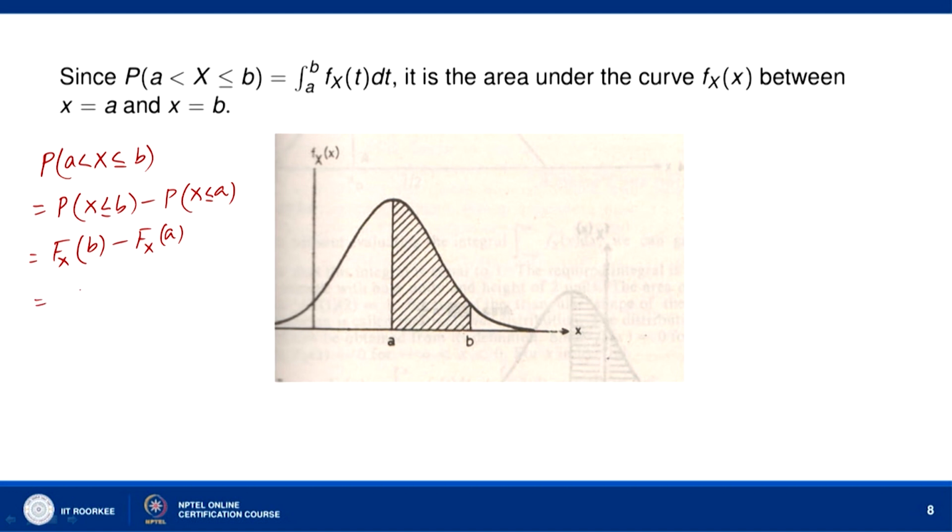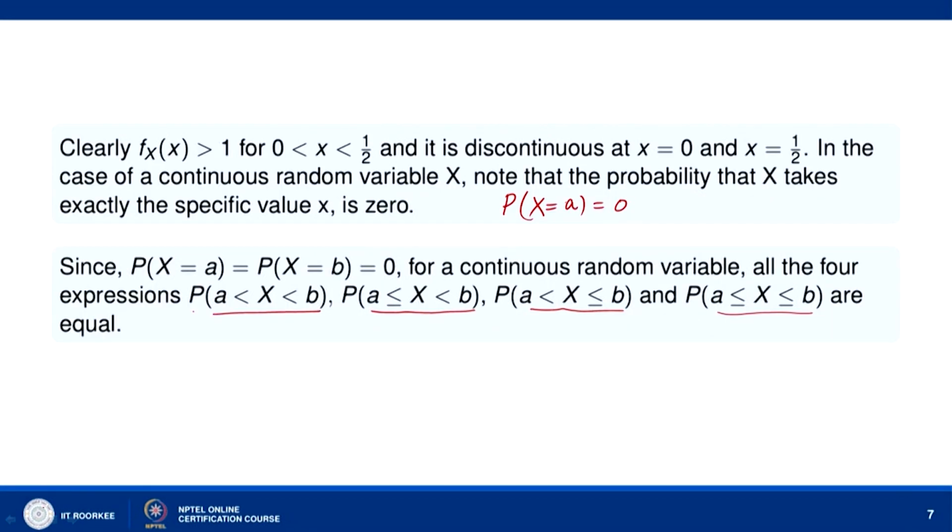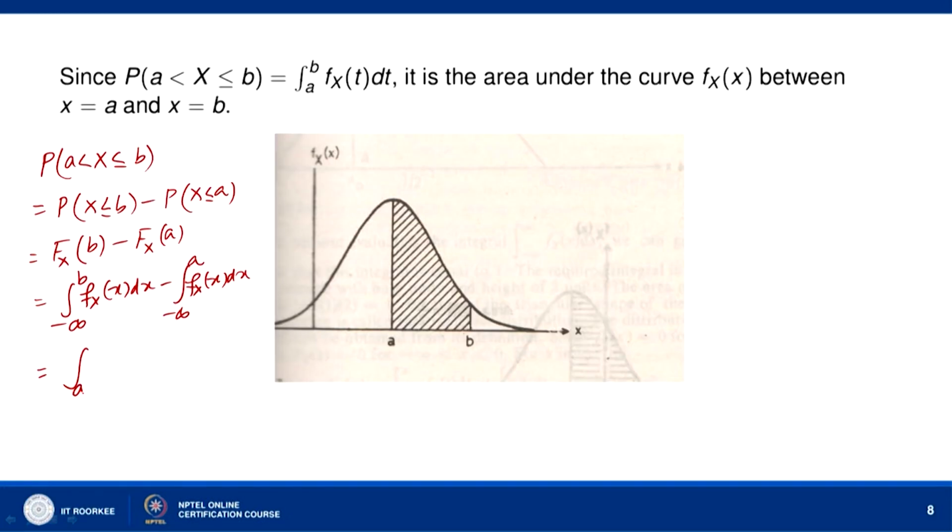And this is equal to integral over minus infinity to b of f_X(x) dx minus integral over minus infinity to a of f_X(x) dx. Since a is less than b, this is equal to the integral over a to b of f_X(x) dx. So, f_X(t) dt we can write.